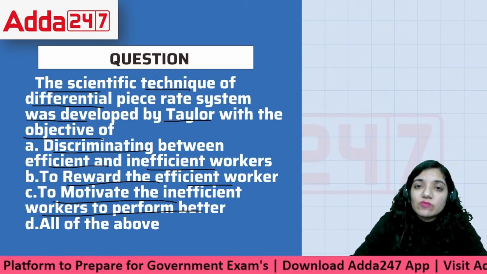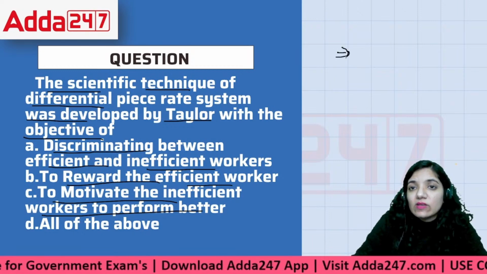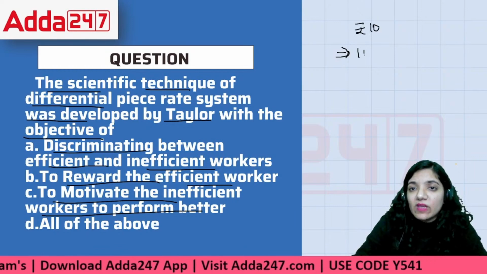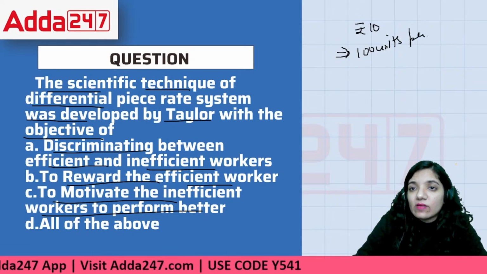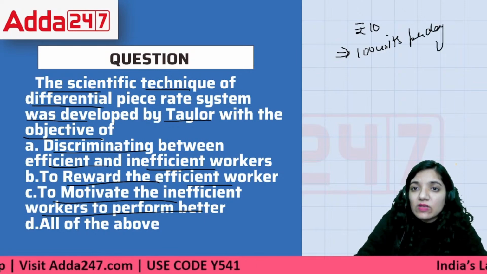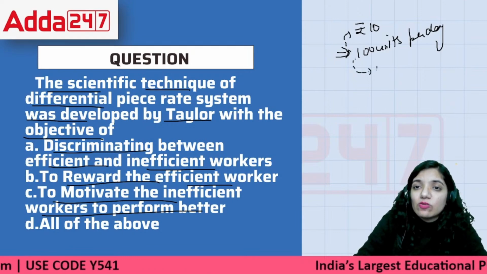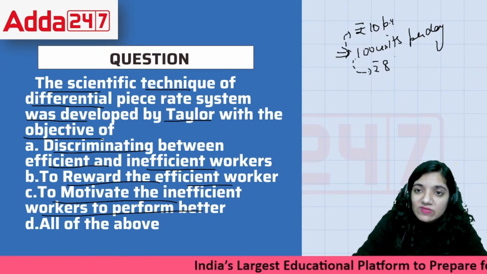Differential piece wage system was like this: any person who finishes the task, for example, makes 100 units per day, will get 10 rupees. The one who doesn't will get 8 rupees per unit. This is differential piece wage system.